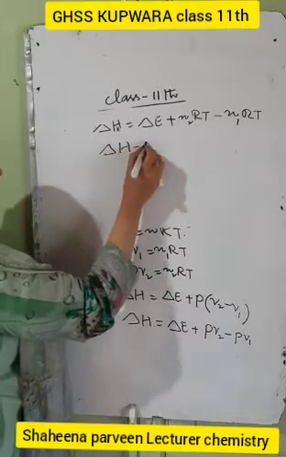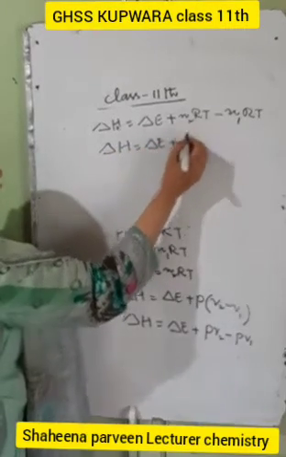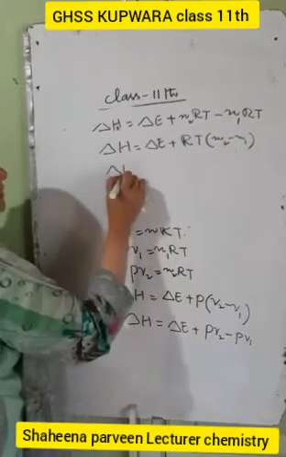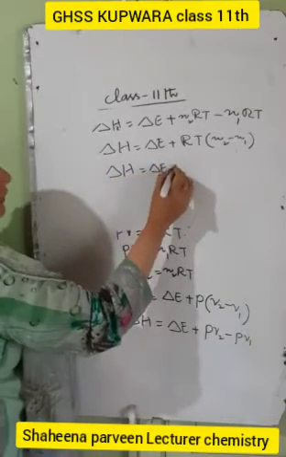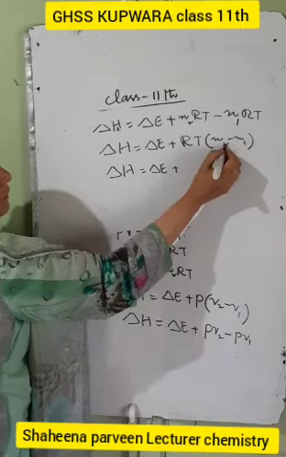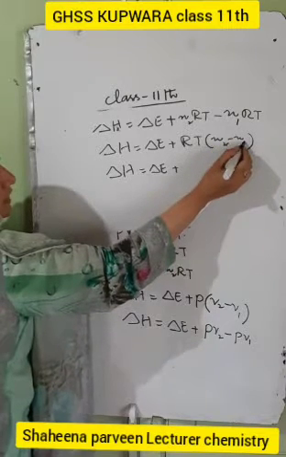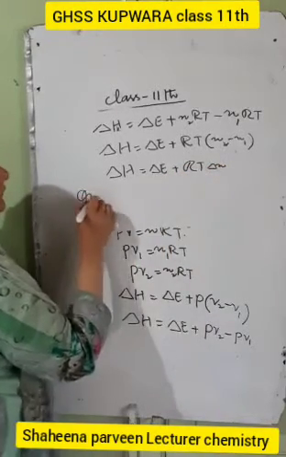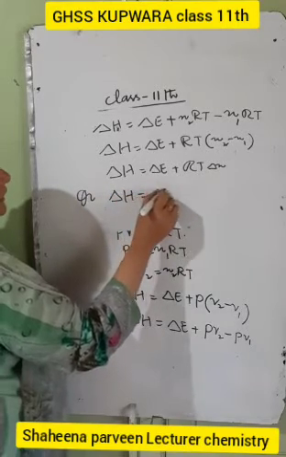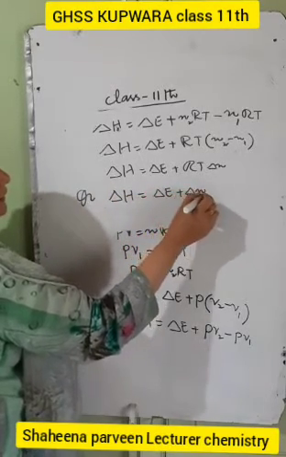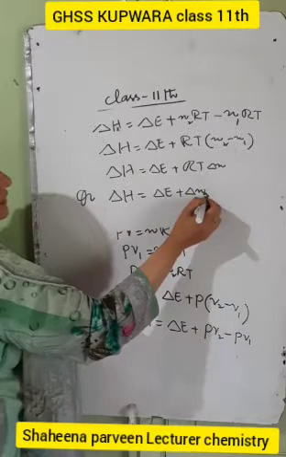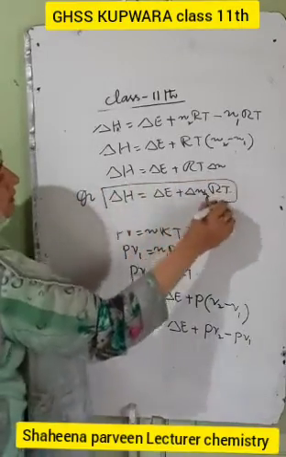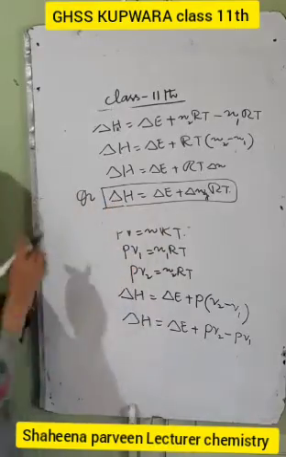Delta H is equal to what? Delta E plus, taking RT outside, RT into N2 minus N1. Delta H is equal to delta E plus RT into N2 minus N1, the number of moles of the product in the final state minus the number of moles in the initial state, and that's called delta N. So you have RT delta N, or delta H is equal to delta E plus delta N G RT, that's the number of moles of the product minus reactant, but they should be in the gaseous state.